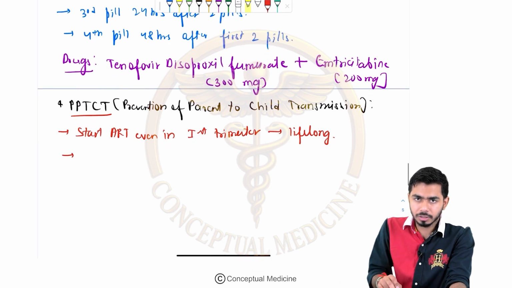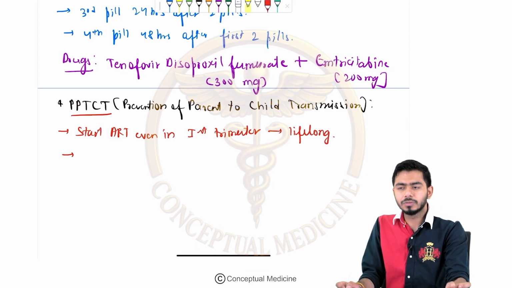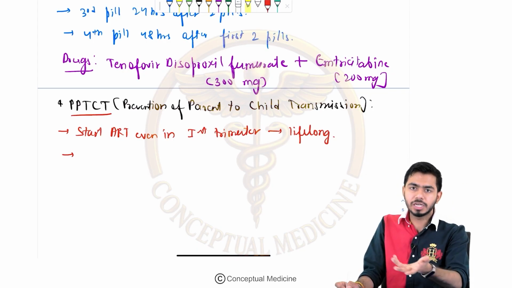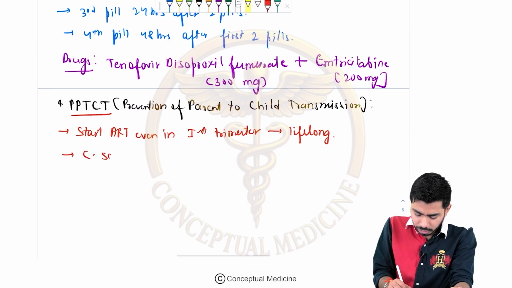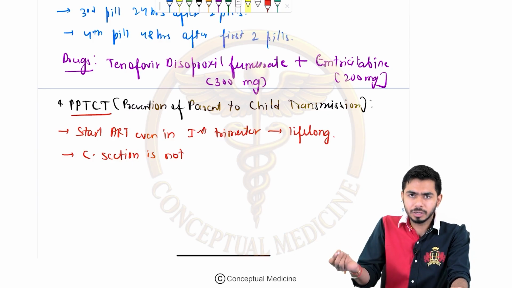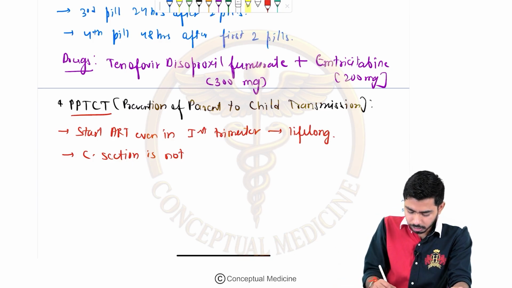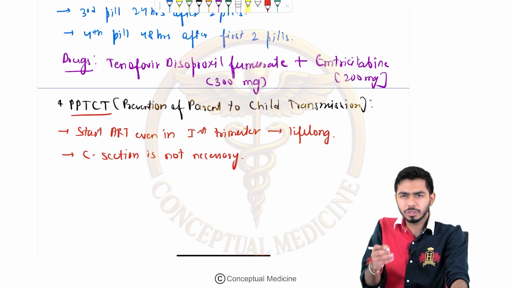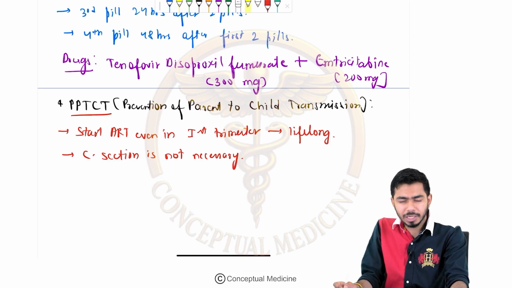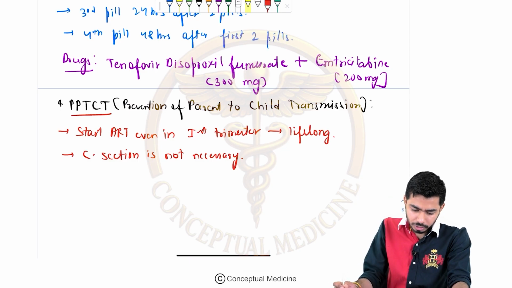C-section is not compulsory in this case. If we are thinking that vaginal delivery might be transmitting the infection, that is not the case. C-section is not necessary every time. C-section will be done only if gynae complications are there. So C-section is not necessary just for the sake of prevention of transmission of HIV. That is not the case, right.